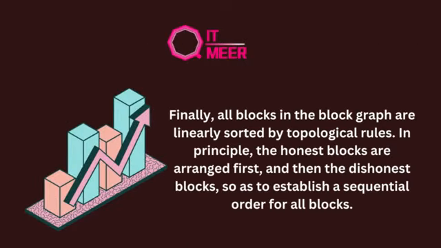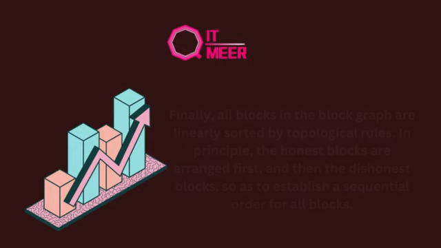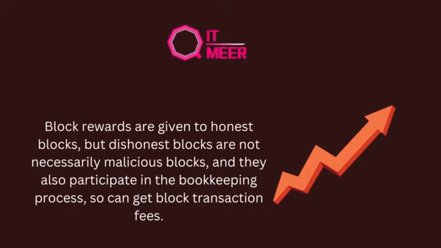Finally, all blocks in the block graph are linearly sorted by topological rules. In principle, the honest blocks are arranged first, and then the dishonest blocks, so as to establish a sequential order for all blocks. Block rewards are given to honest blocks, but dishonest blocks are not necessarily malicious blocks, and they also participate in the bookkeeping process, so can get block transaction fees.